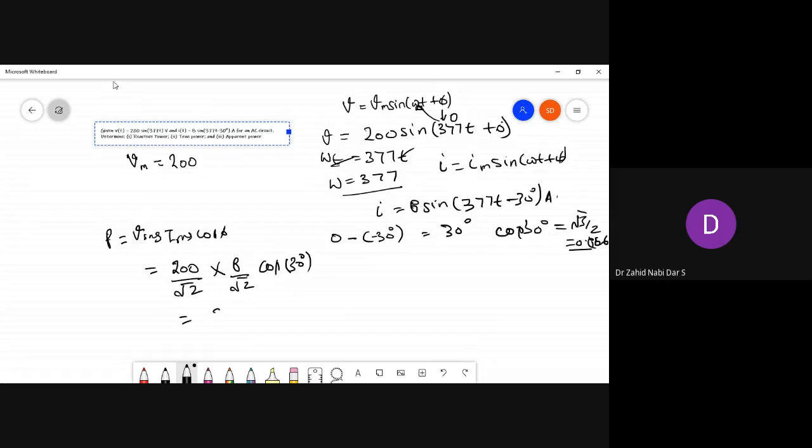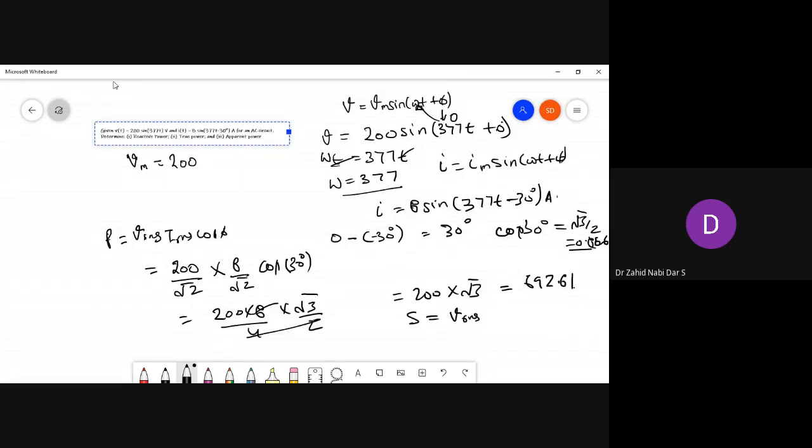So you get 200 into 8 divided by 4 into root 3 by 2, which comes to around 692.82. If it is asking for apparent power, that would be VRMS into IRMS straight away, so you write it straight away.